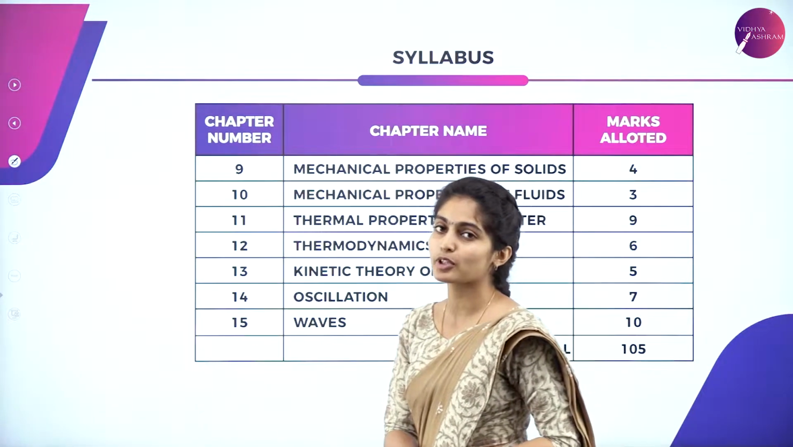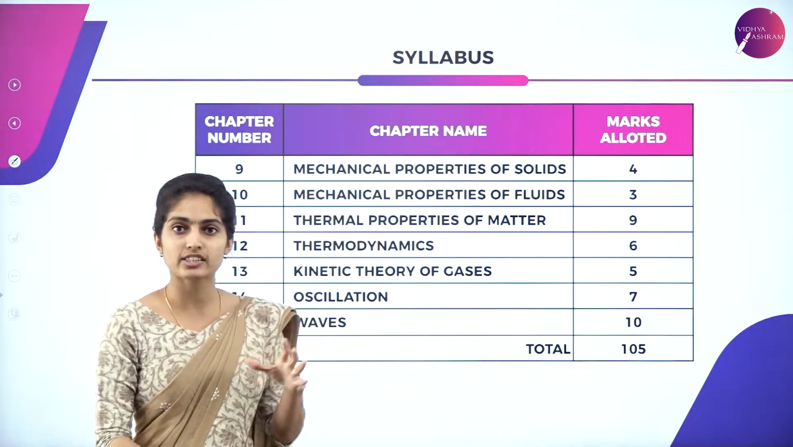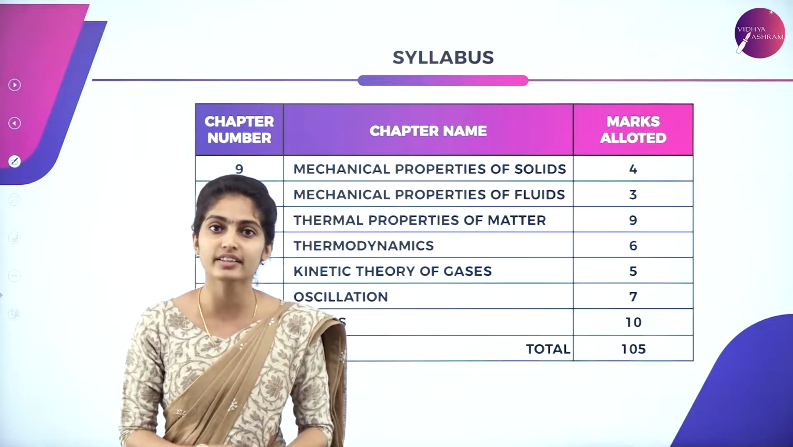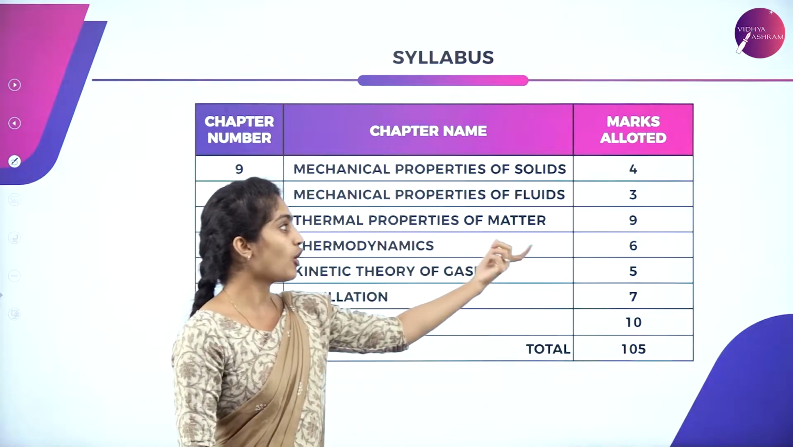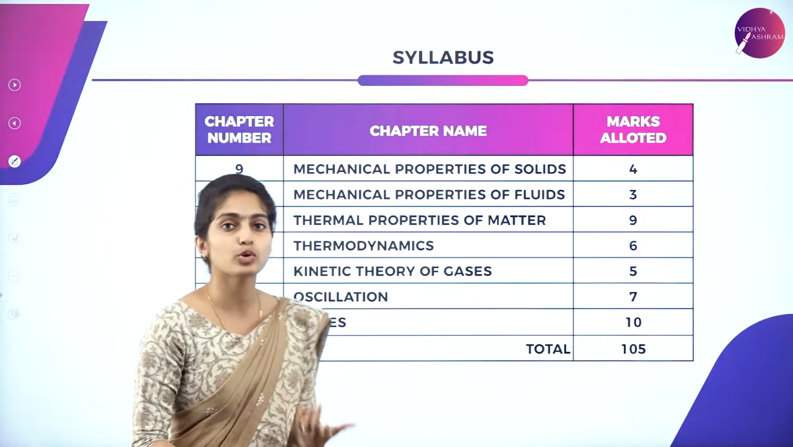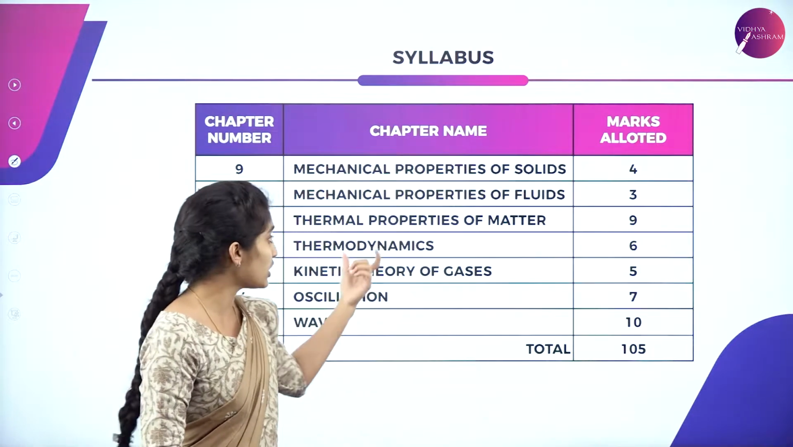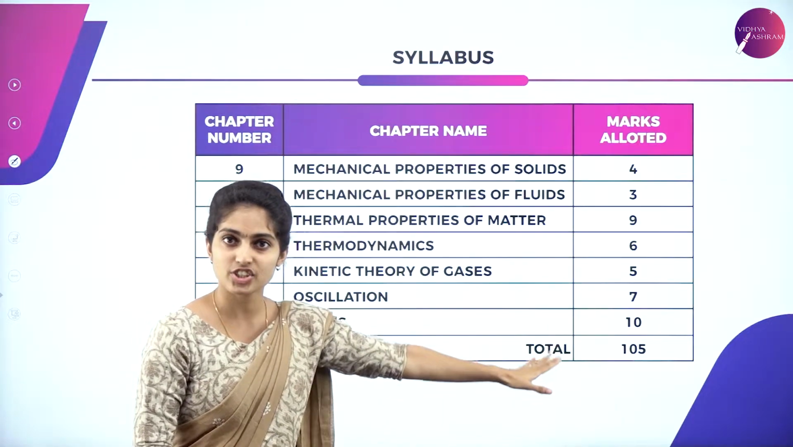Then next is Thermal Properties of Matter. Here in this chapter we study about temperature and the thermal properties of matter. The weightage of this chapter is 9 marks. And next we study Thermodynamics, which again deals with temperature itself. So the marks weightage of Thermodynamics is 6.